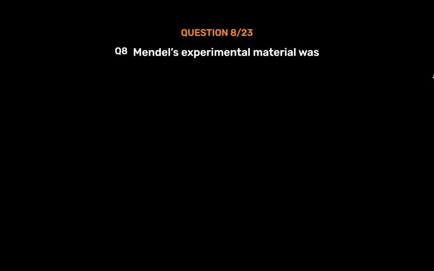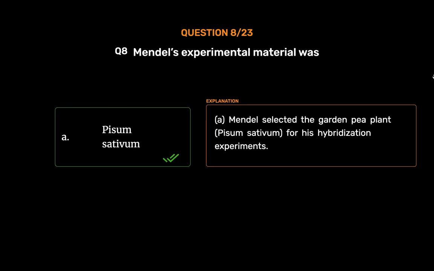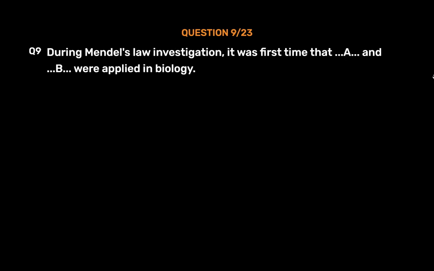Pisum sativum. A. Mendel selected the garden pea plant, Pisum sativum, for his hybridization experiments. Question number 9. During Mendel's law investigation, it was first time that A and B were applied in biology.